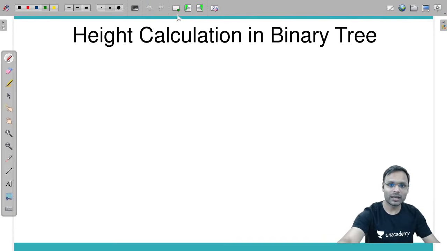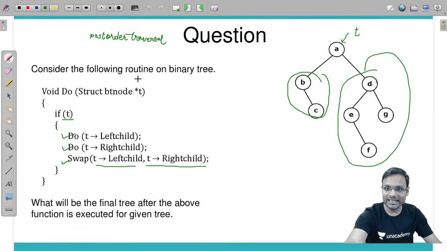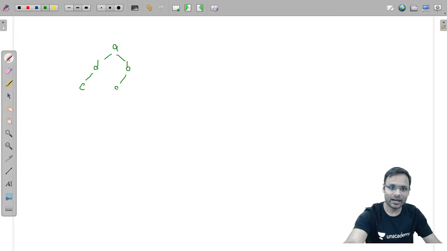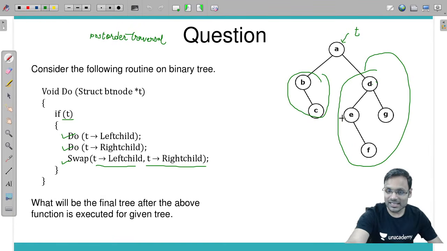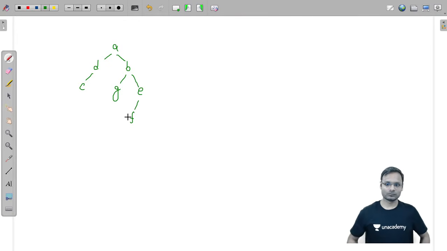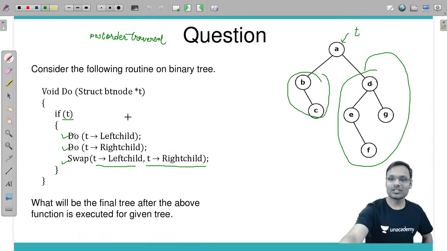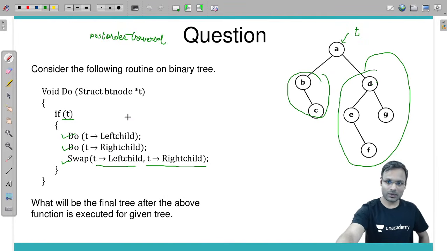You will be getting the output like this. A's left child is D, right child is B, and D's left child becomes C, right child null. D's left child becomes G, and right child becomes E. E's left child becomes F, and right child becomes null. Got it? All the children, left to right, right to left, we have swapped.